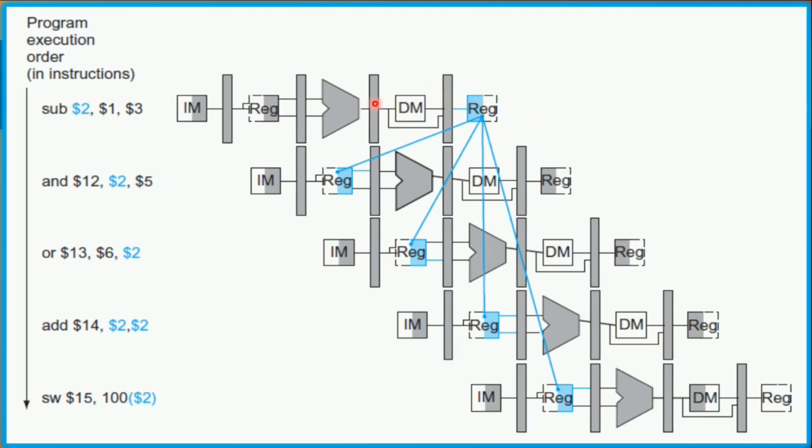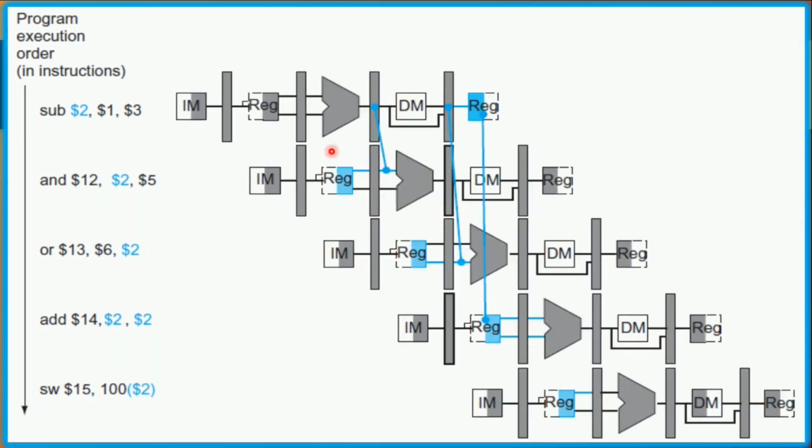In this case, the first instruction gets the output in the second register only after the fifth clock cycle, but the second instruction needs that data in the third clock cycle. The third instruction requires that data in the fourth clock cycle. The fourth instruction requires the same data in the fifth clock cycle, and the fifth instruction requires the data in the sixth clock cycle. So this data hazard can be overcome by a forwarding or bypassing mechanism. This is well implemented in this particular picture.